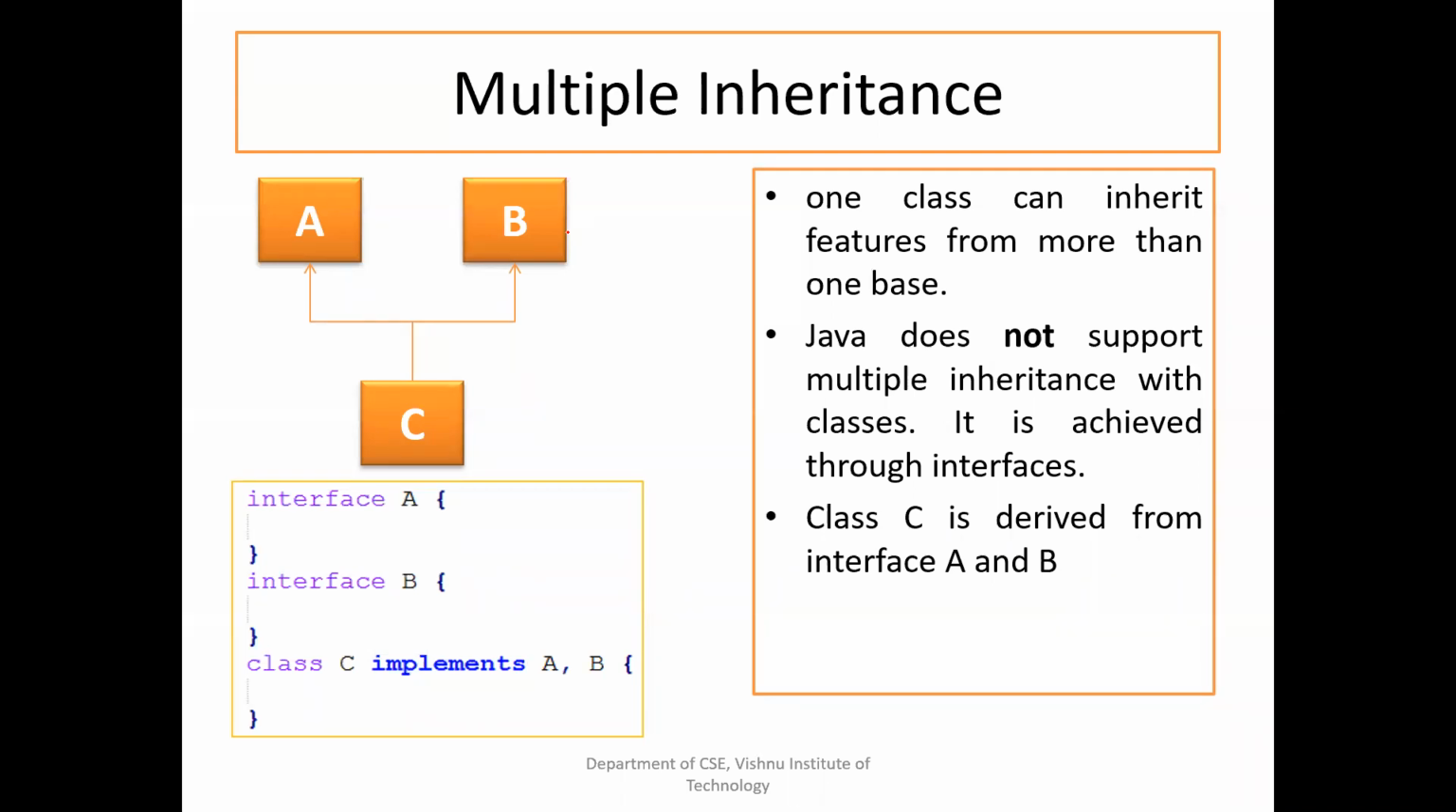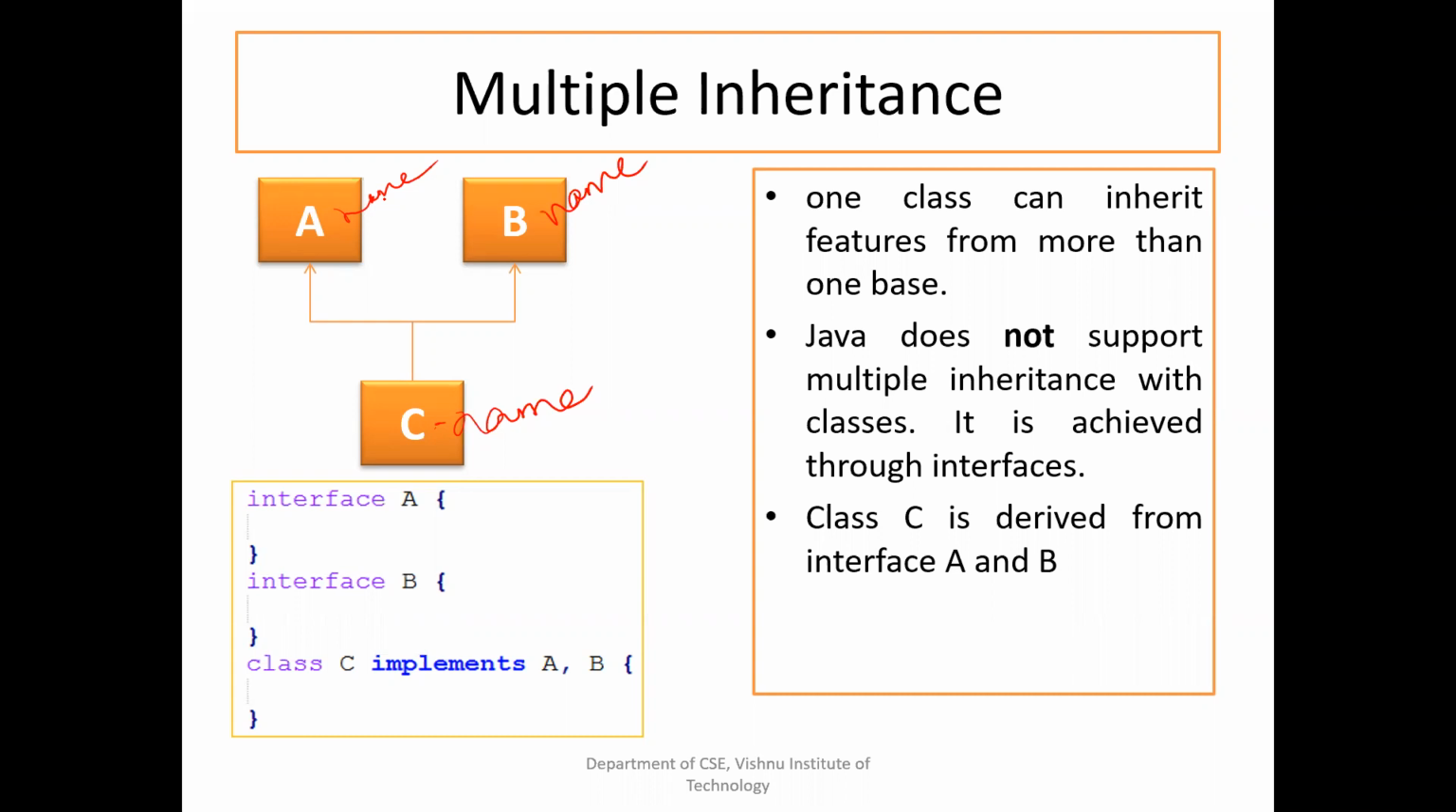The main reason why we cannot achieve it through only classes is, suppose this class A has a property name, and class B also has the property name, and class C is a descendant of both A and B. If C accesses the field name, from which parent does it have to take that property? There is an ambiguity. For that reason multiple inheritance can't be achieved through the classes concept in Java.